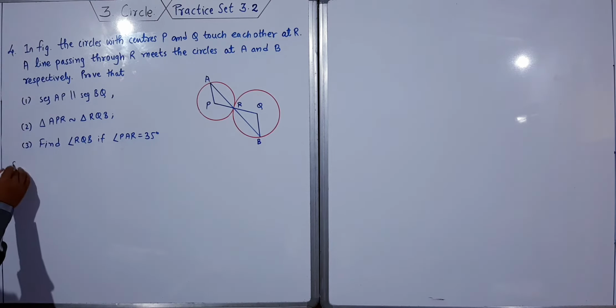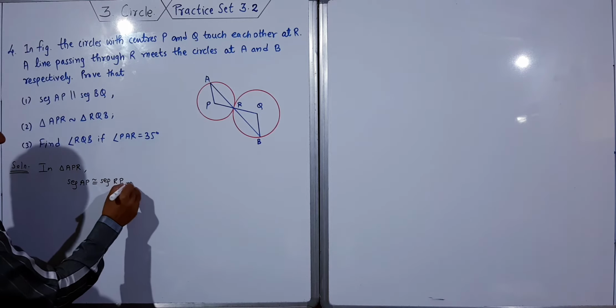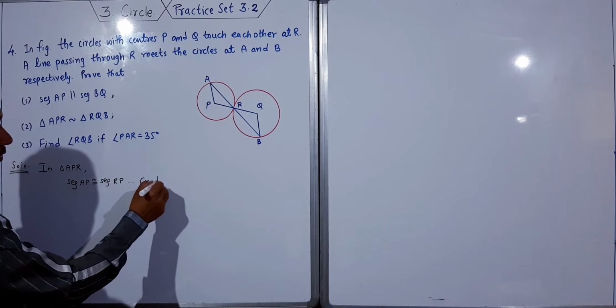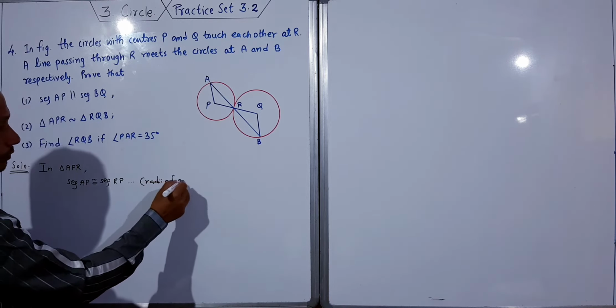First, see here, in triangle APR, segment AP is congruent to segment RP. What is the reason? Radii of the same circle.